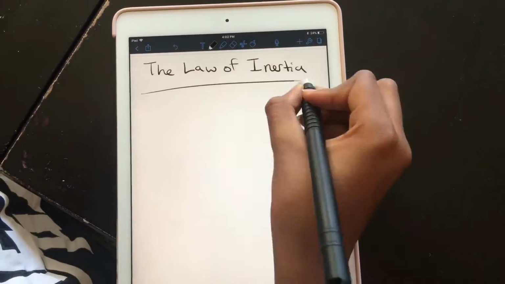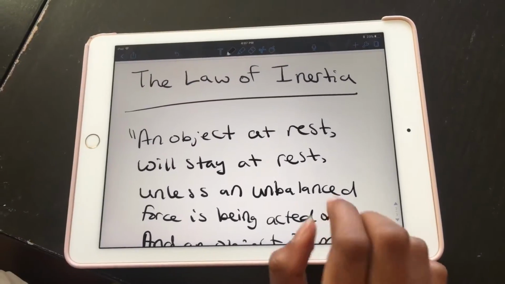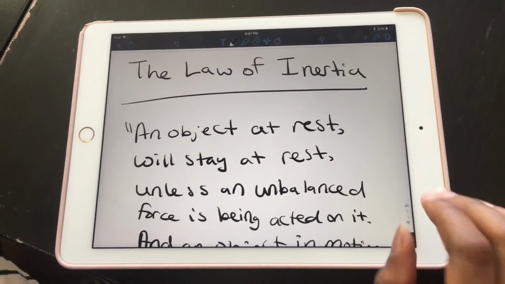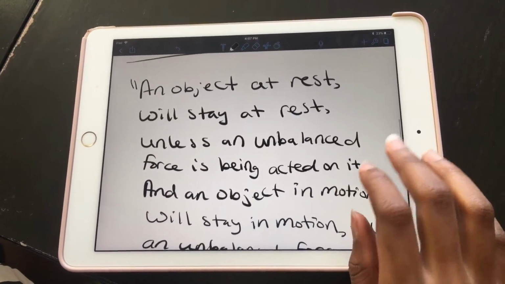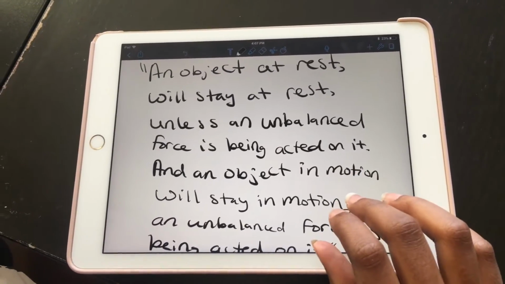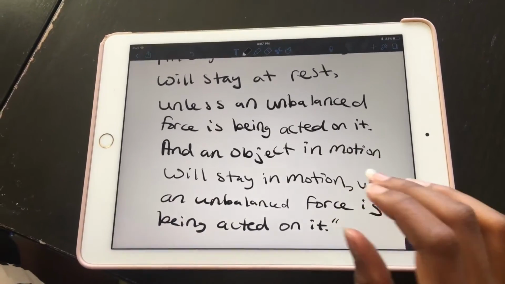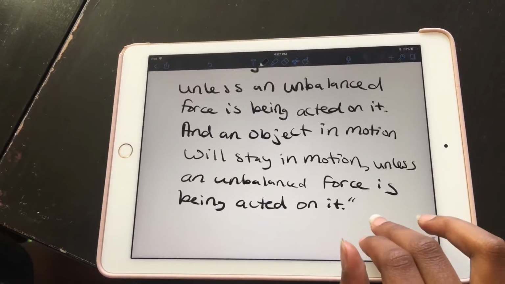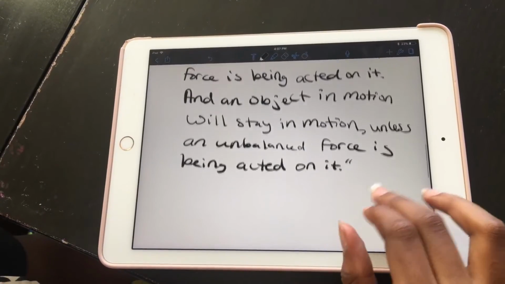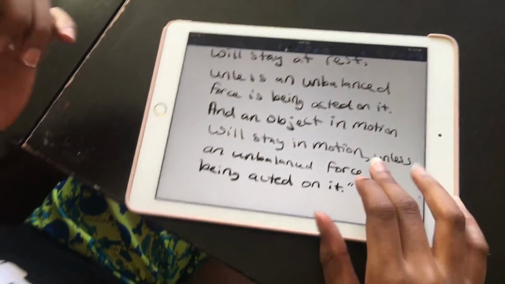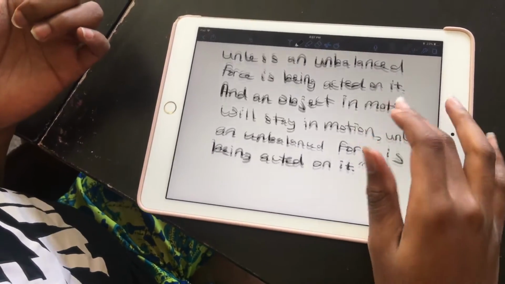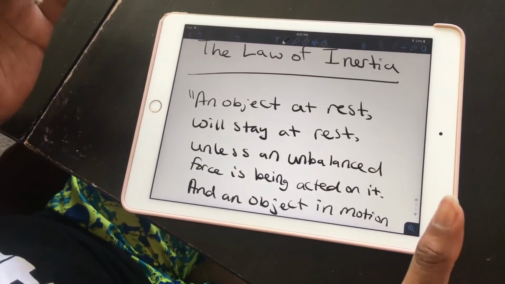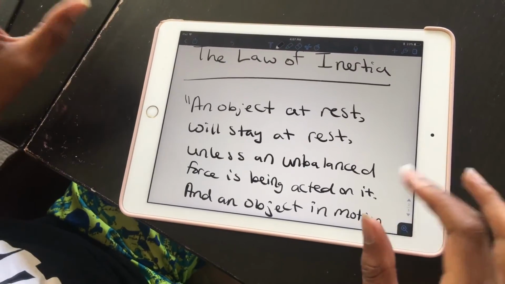The law of inertia states that an object at rest will stay at rest unless an unbalanced force is acted upon it, and an object in motion will stay in motion unless an unbalanced force is acted upon it. You may be thinking, that's a lot to take in, a super long law, but you can just use logical reasoning to memorize it.